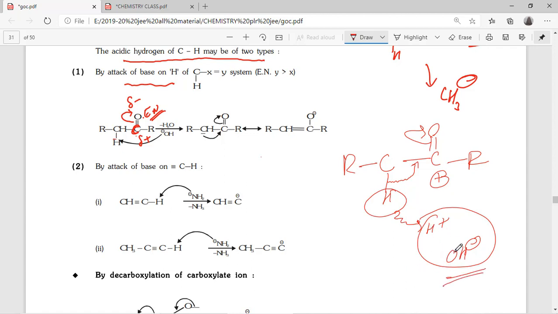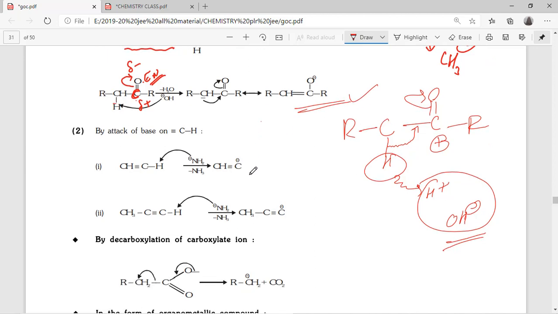Okay, its friend is H2O. It is forming H2O like that. That is one of the reasons. So after releasing H plus, it becomes more stable. You can see C minus has come, after that resonance is there. With this type of resonance, it is more stable. Okay, this is one reason.